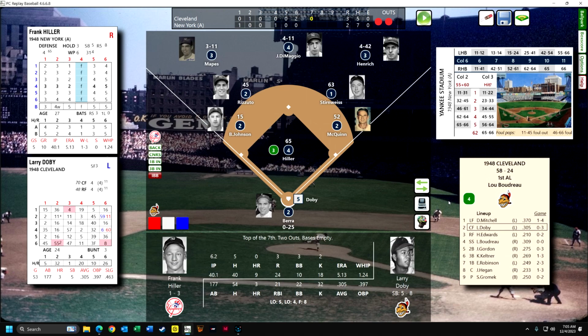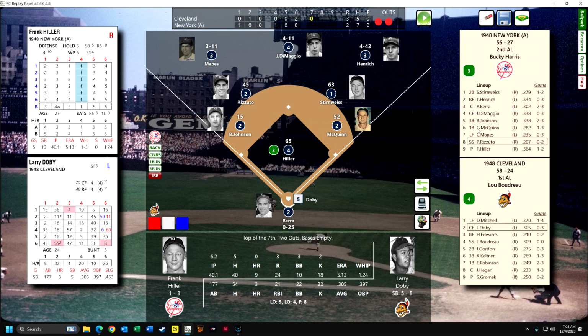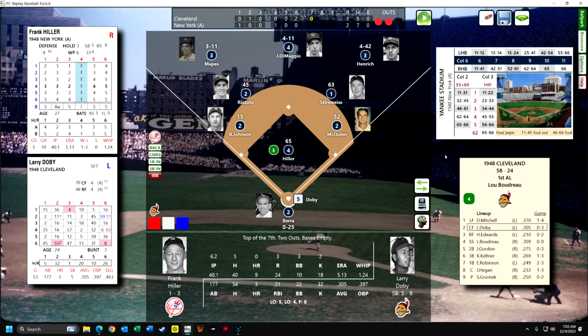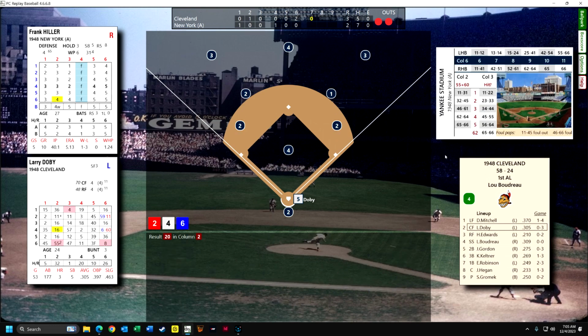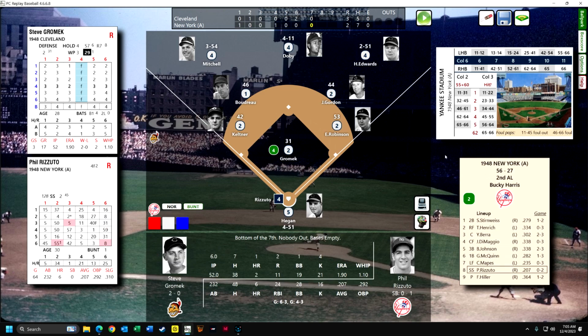So Hiller is on the mound, top of the 7th. We can see that Hiller is going to be up next inning, so we're going to hope he gets to the inning so we can send in a pinch hitter. There's a fly out to right field for Doby. He's now 0 for 3, so that's the third out. Okay, so now we're going to pinch hit for Hiller when he gets up.